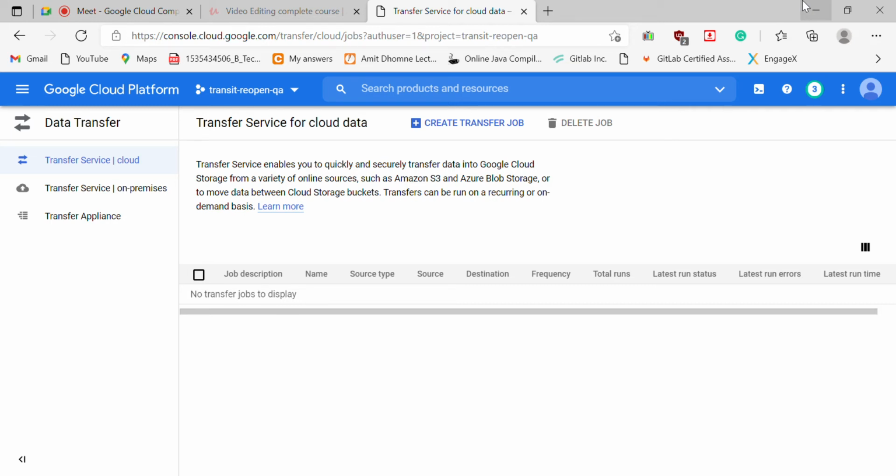So there is one more service that we see, called Data Transfer. Why do we use this? Have you worked on Amazon S3, the AWS storage? Just like in Google Cloud we have storage, in Amazon we have storage called S3 bucket, and in Azure we have blob storage. Here we can move our data from Cloud Storage in GCP to the Amazon S3 bucket or Azure blob storage. You can easily create a transfer of the data.